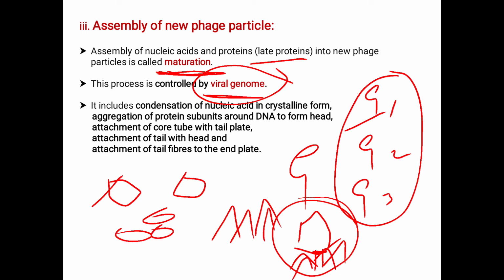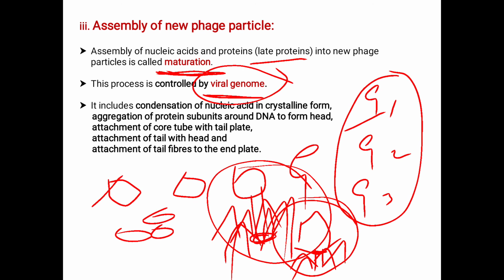Later, the attachment of core tube with the tail plate. Third, the attachment of tail with head. Next, the attachment of tail fibers to the end plate, which gives this complete structure.